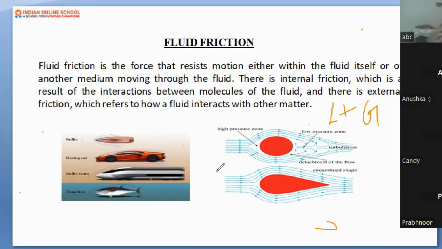Let me elaborate, because I want some examples from your side of fluid friction, because this is the last slide. Thereafter, I'm going to test your knowledge by giving you some questions that I suppose you can solve. I have confidence you will be able to solve them. Now, fluid friction. I gave you the example of the parachute. The ground is pulling that parachute down due to gravity, being a very big magnet.